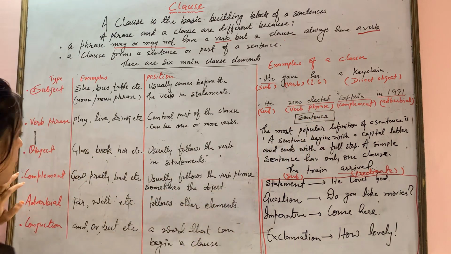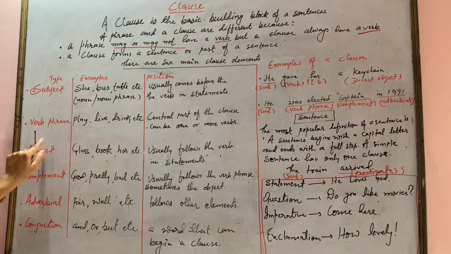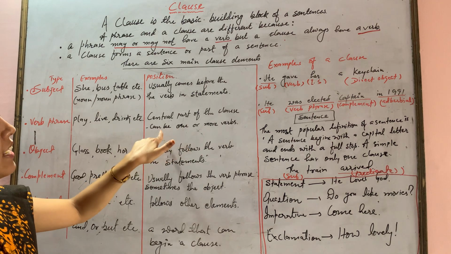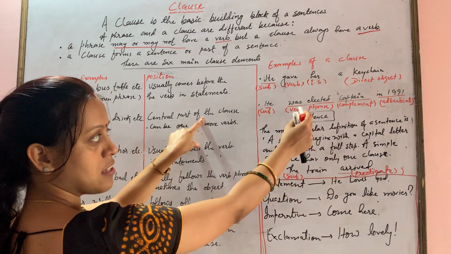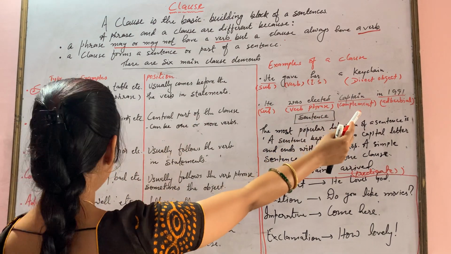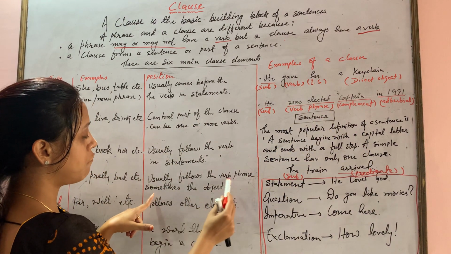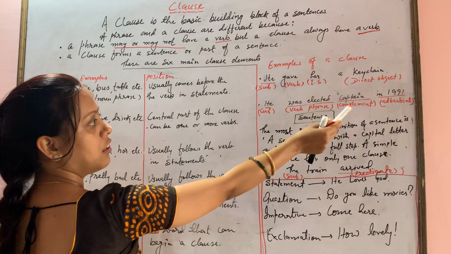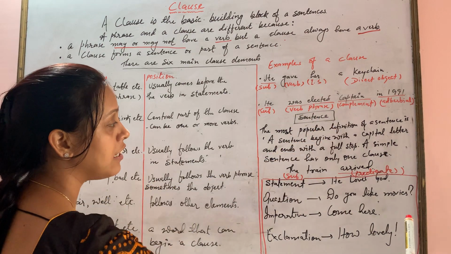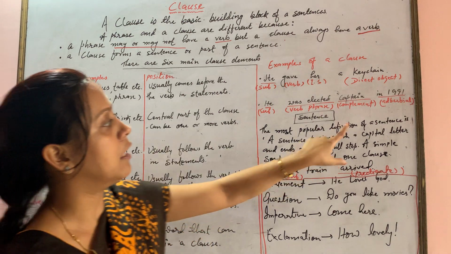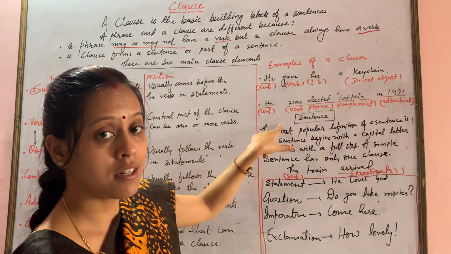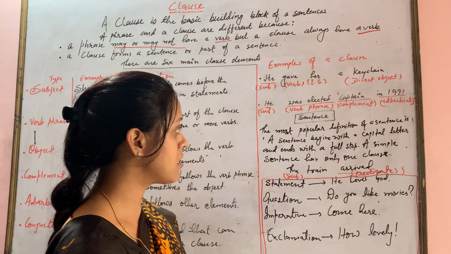Was elected is the verb phrase. We have seen its position: it can be one or more verbs, and it is the central part of the clause. And then the complement usually follows the verb phrase. And finally we have the adverbial, which follows the rest. I hope it is clear.